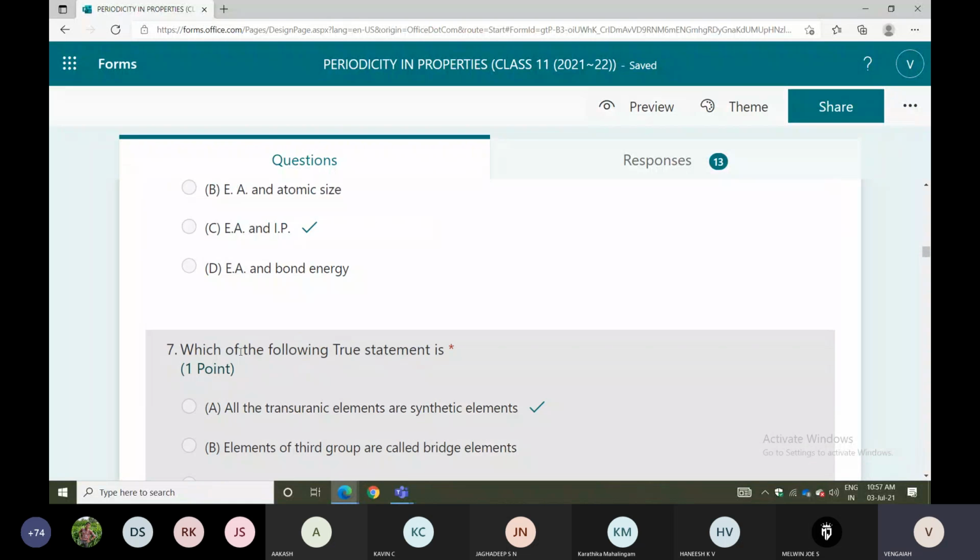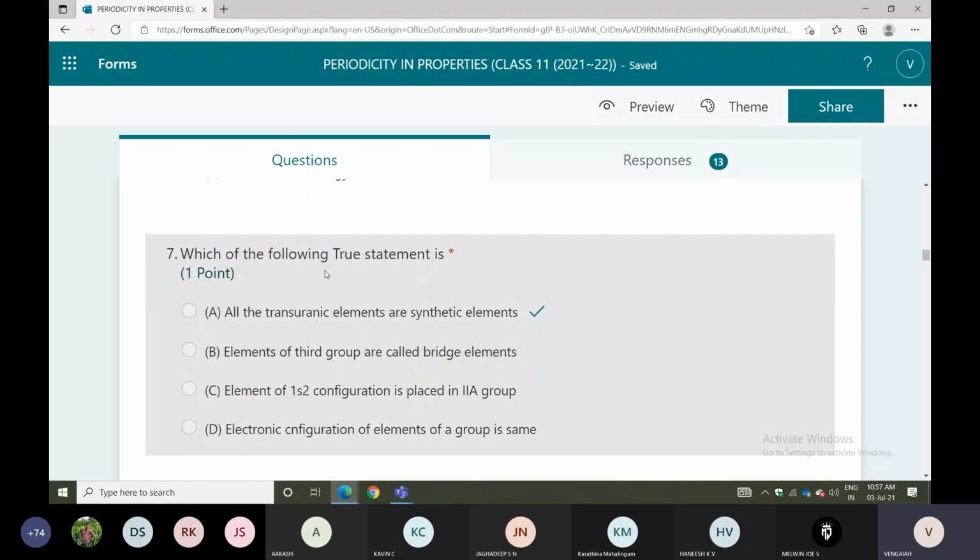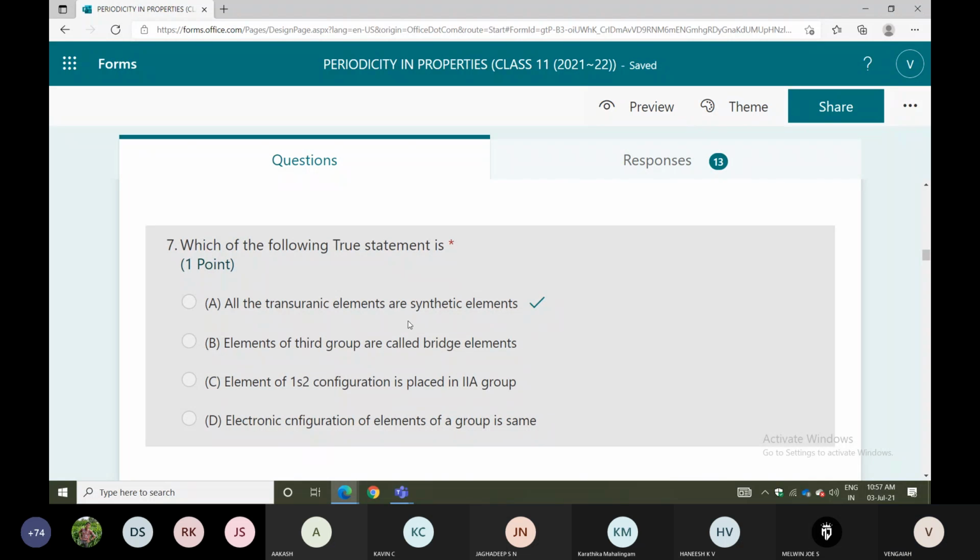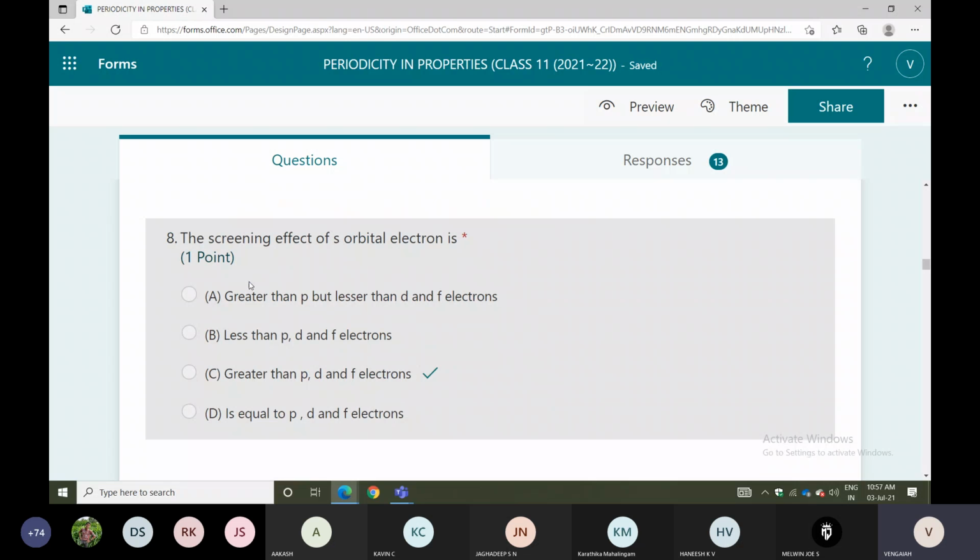Next one is which of the following is a true statement. All the transuranic elements are synthetic elements. Next one is the screening effect of s orbital.